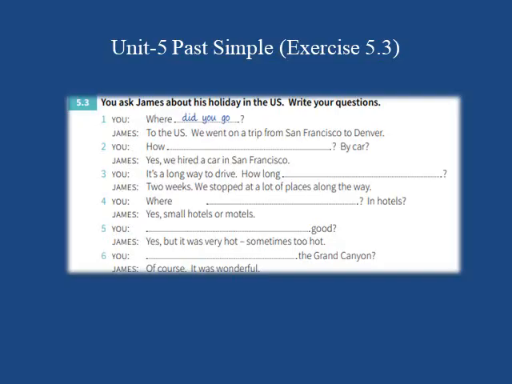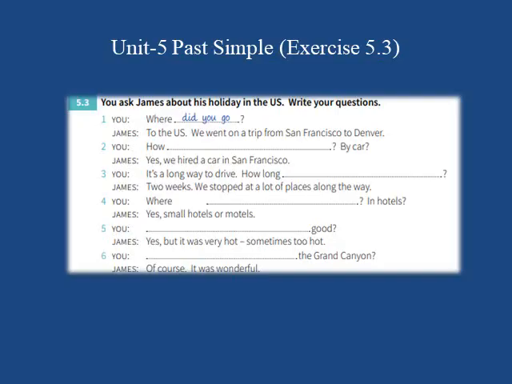How did you go? How did you go, or how did you travel? By car. Here you are asking James about his vehicle.